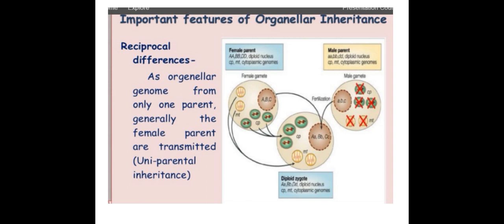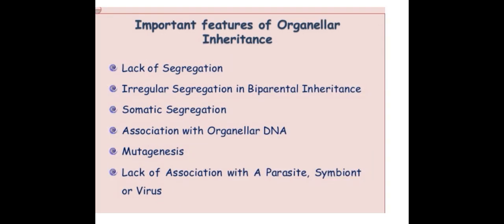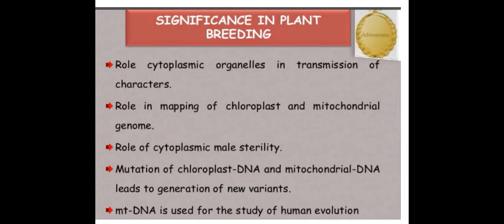Important features of organellar inheritance: reciprocal differences, as the organellar genome from only one parent, generally the female parent, is transmitted, so uniparental inheritance takes place. Other features: lack of segregation, irregular segregation in biparental inheritance, somatic segregation, association with organellar DNA, mutagenesis, and lack of association with a parasite, symbiont or virus. And significance in plant breeding.